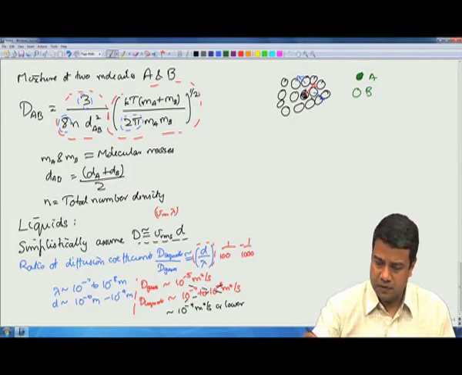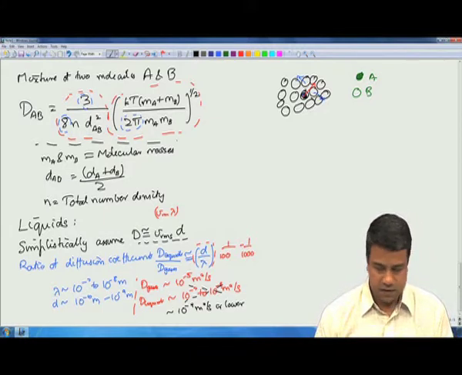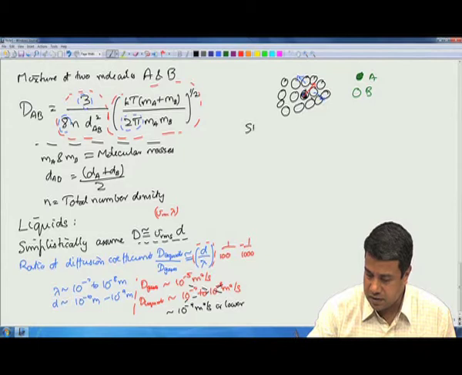There is no simple formula of this kind that can be used in liquids. What is used is something based upon what is called the Stokes-Einstein relation.